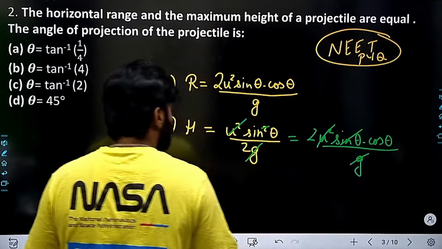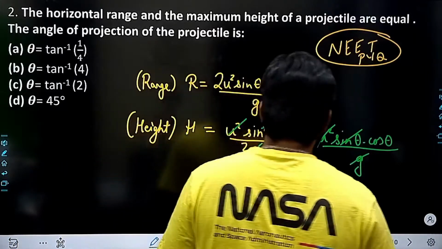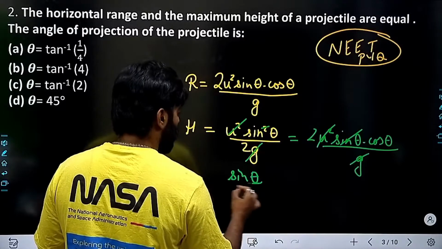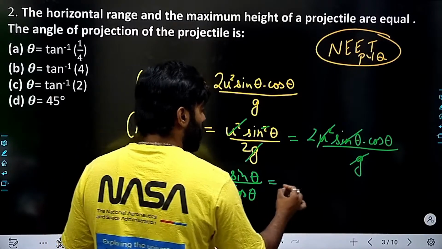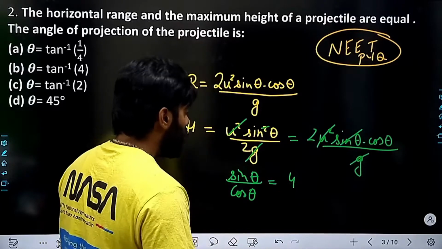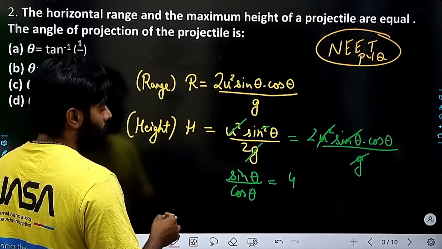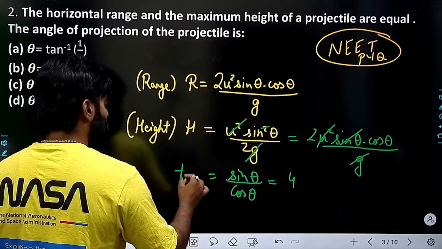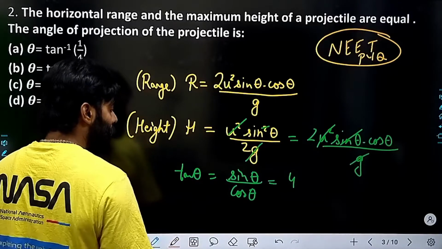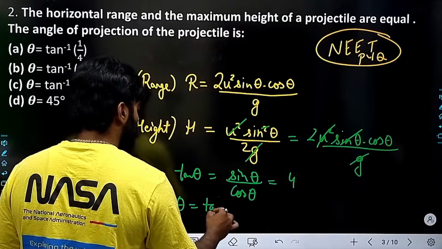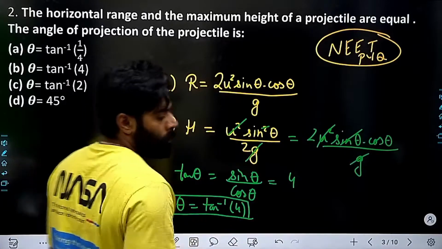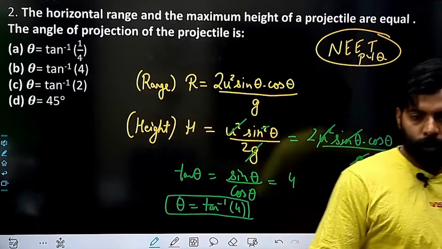I'll get sin theta by cos theta equals 4. So tan theta is equal to 4, theta is equal to tan inverse 4. So B is the answer.